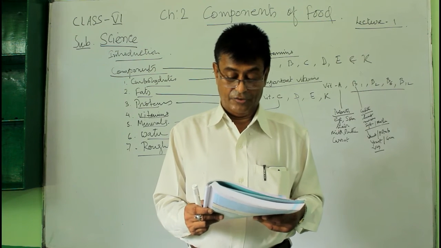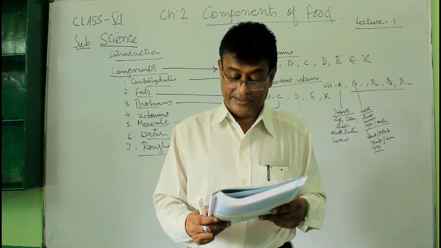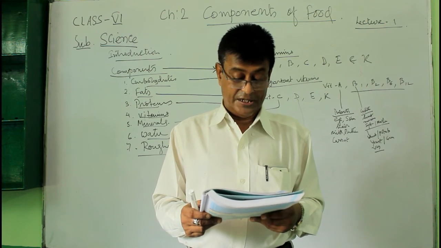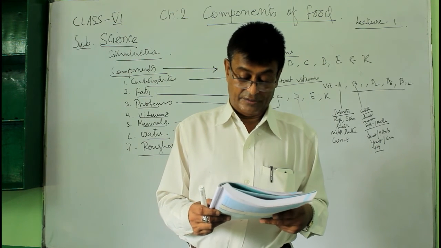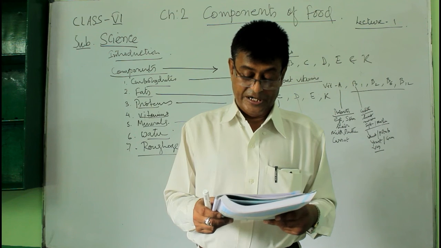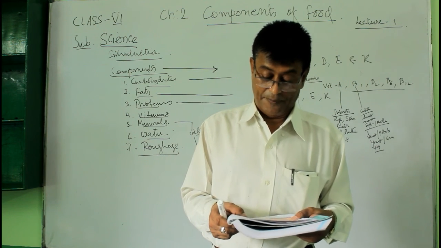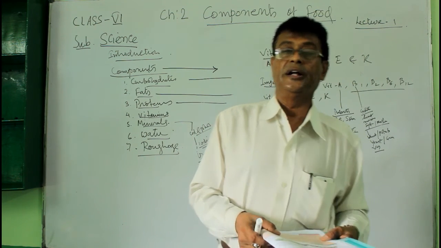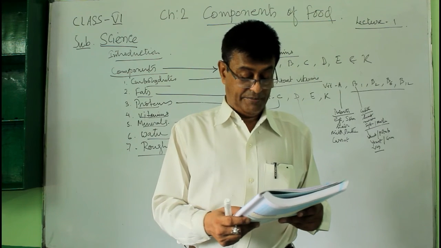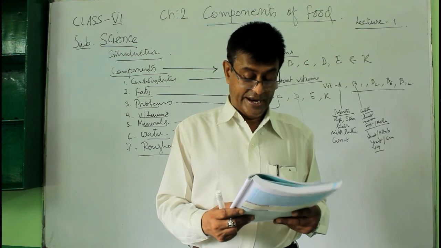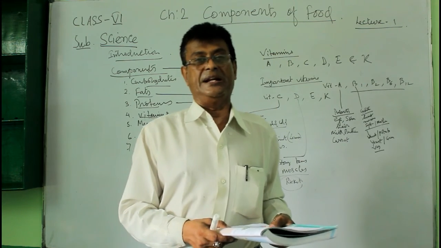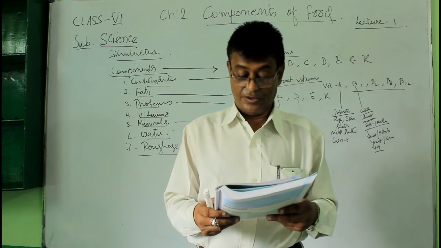Name a mineral which is needed for keeping bones and teeth healthy. That is phosphorus. Question number 16. Which mineral is needed for the proper functioning of the thyroid gland? That is iodine. Iodine is the mineral. Next is, name 2 food materials which contain a lot of water. One is watermelon, another one is lettuce.